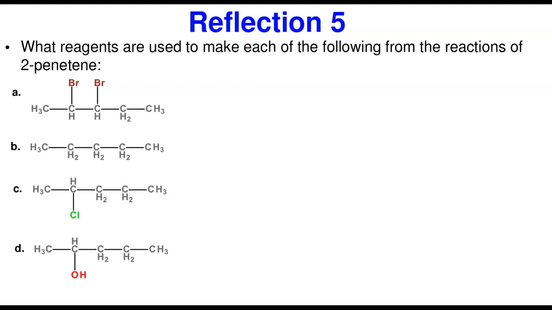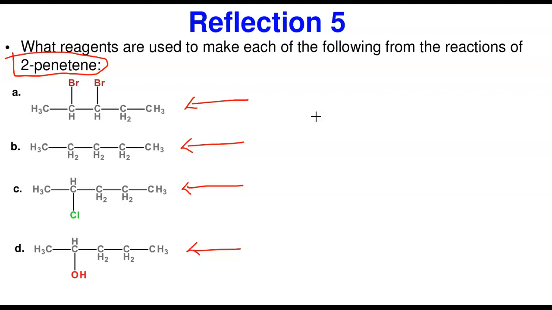So I made it in such a way that it will be a particular alkene that we start from. So we're starting with an alkene. Let's draw it. What it means is that we're going to be working everything backwards, like we did before. This is the product, so what are we going to be adding as the reagent?